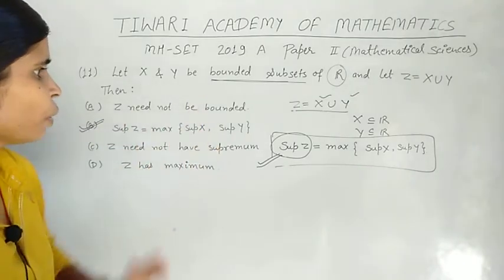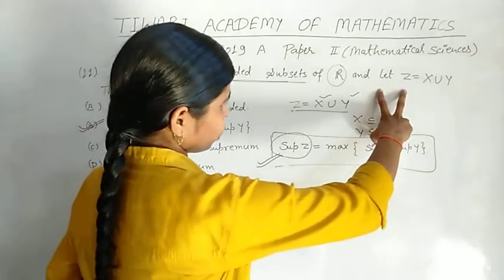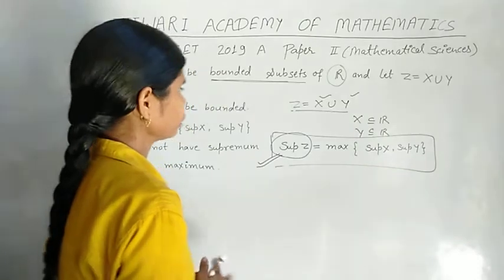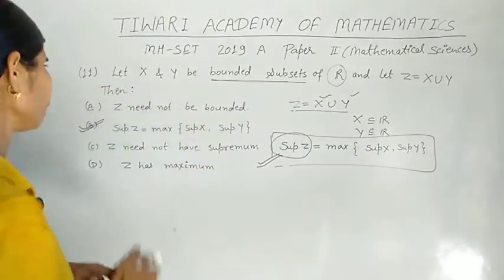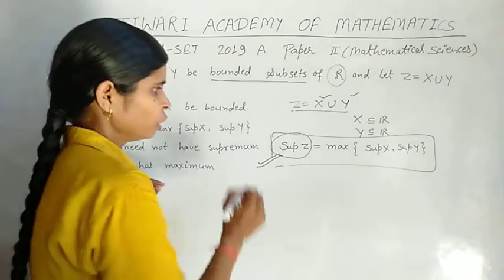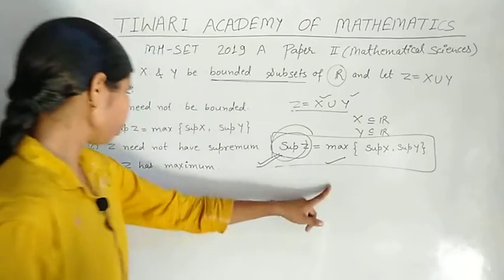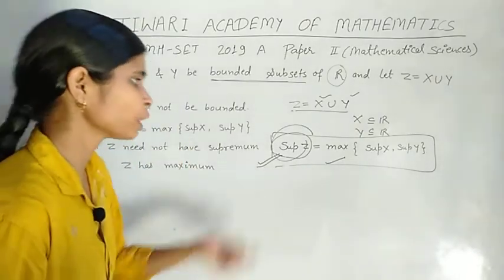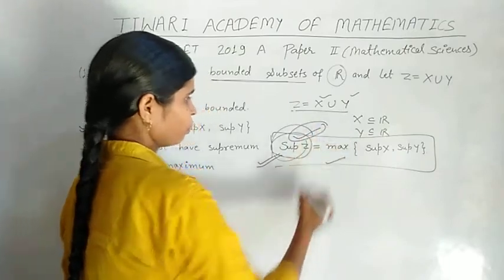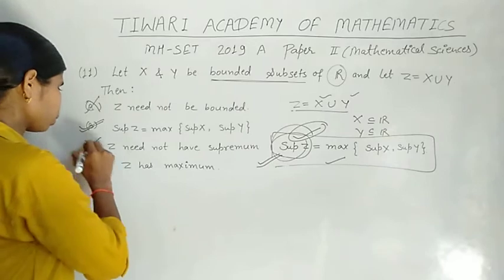Z need not be bounded. X is bounded, Y is bounded, so the union is also a bounded set. This says it need not be bounded, so it is a wrong option. Option C says Z need not have a supremum. We calculated the supremum of Z as above, so option C is also a wrong option.